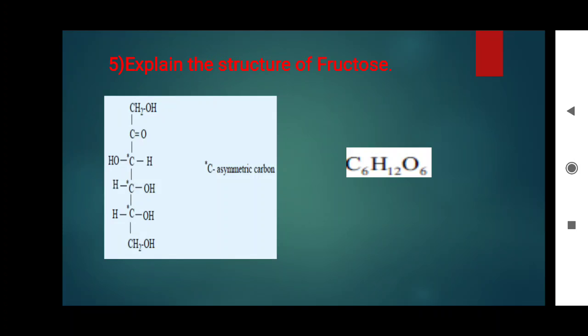Here the fructose is a ketose. The second carbon consists of C double bond O, and the first carbon and the last carbon consist of primary alcohol. Then the third, fourth carbon consist of secondary alcohol. The first carbon CH2OH primary alcohol, last carbon CH2OH primary alcohol. Then the second one, C double bond O carbonyl group is present, and 3 asymmetric carbons with the secondary alcohol CHOH are present. OH is attached with the CH means secondary, OH is attached to the CH2 primary.